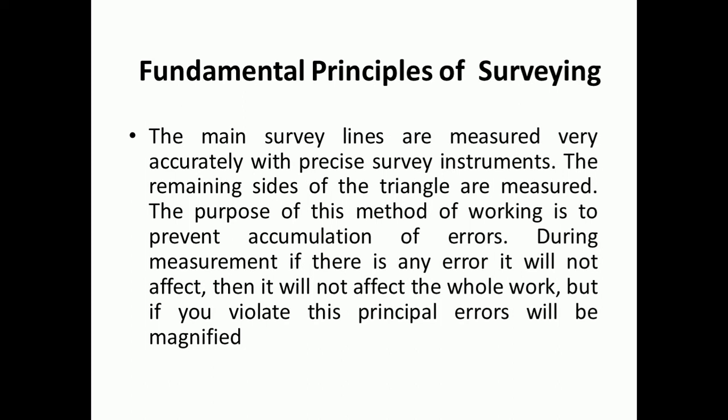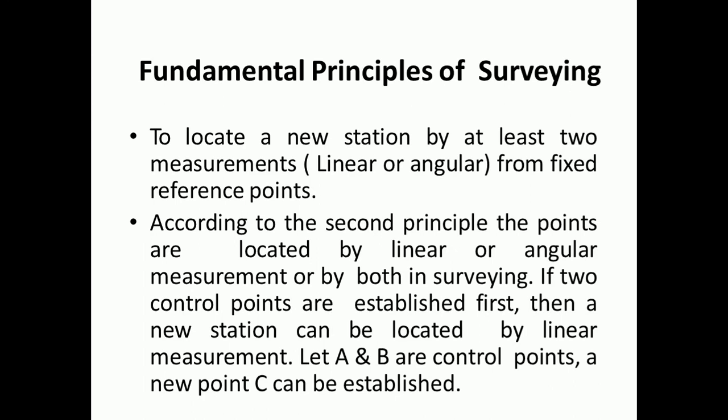That means to localize the error at a particular point, this principle is useful. If you violate this, then errors will go on increasing. And the second principle: to locate a new station by at least two measurements from fixed reference points. According to the second principle, the points are located by linear or angular measurements or by both.